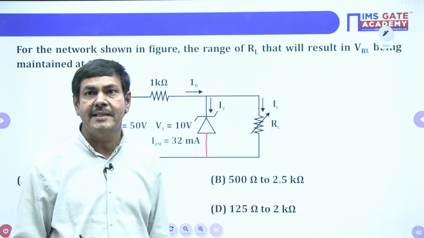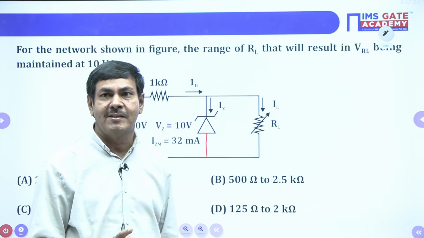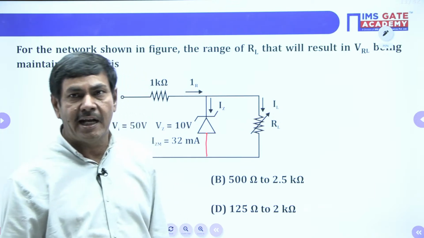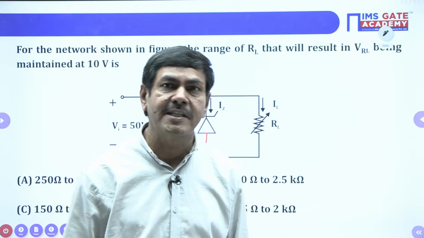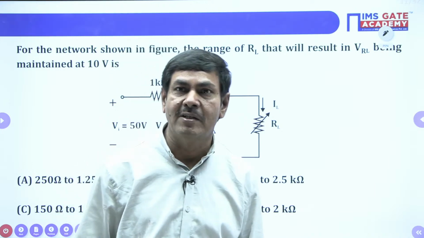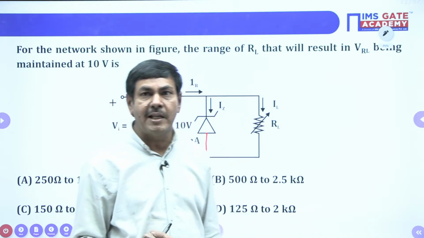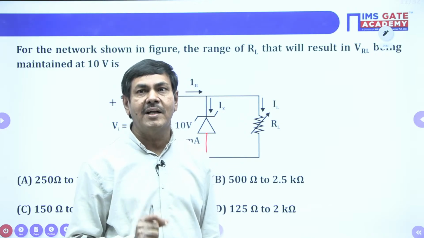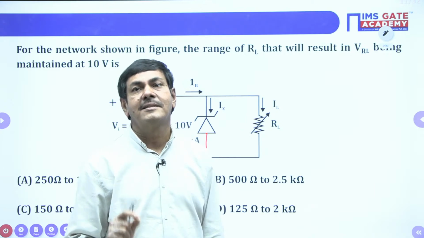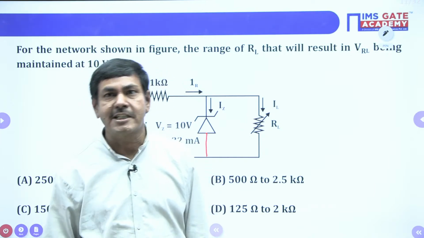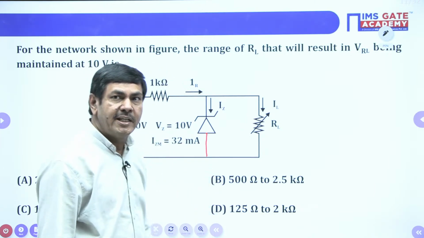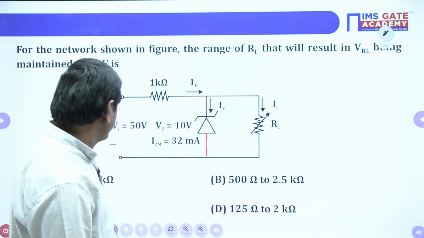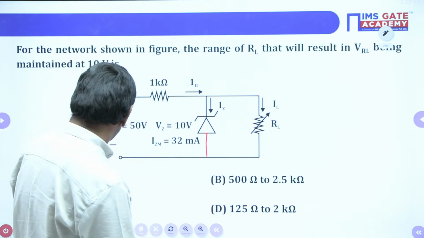Capital ID or IDC, both are the same only. We can denote it with the symbol IDC. Otherwise, we can write it as I with suffix capital D also. Understand my point? You can give it any name. Capital I, small d is not allowed. Exactly, I with suffix capital D is allowed. Otherwise, IDC is acceptable. We can denote it with any letter. That way we can find it.